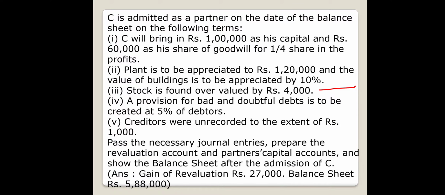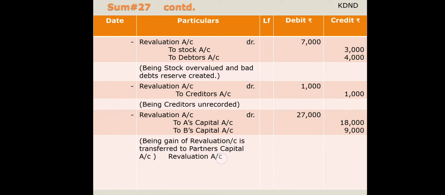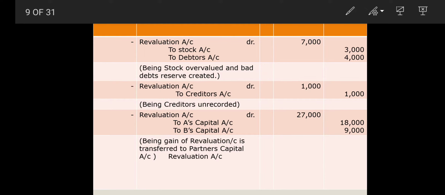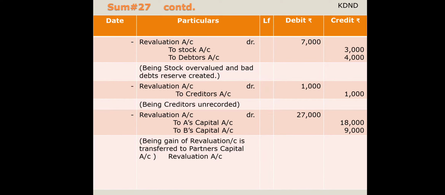Creditors were unrecorded to the extent of 1,000. When the creditors are unrecorded, it means an increase of our liability. When there is an increase of liability, revaluation account will be debit. So revaluation account debit to creditors, 1,000.